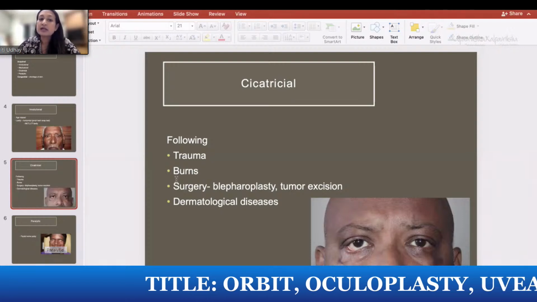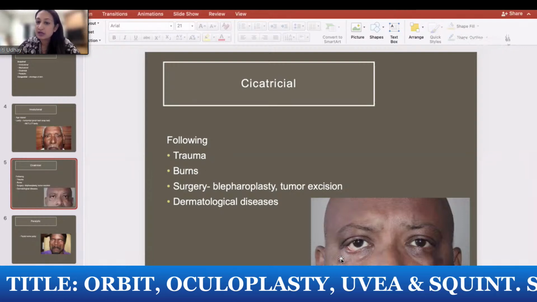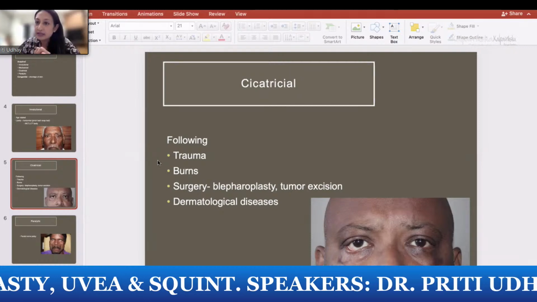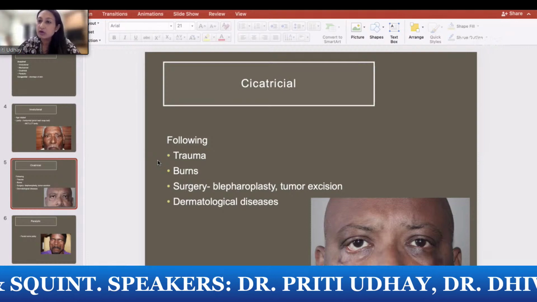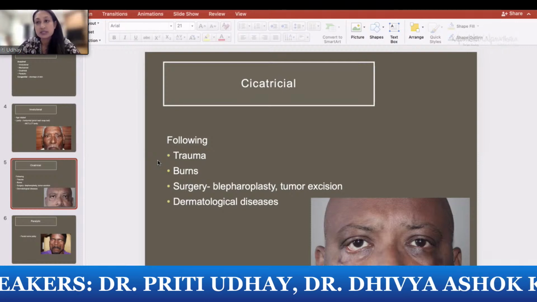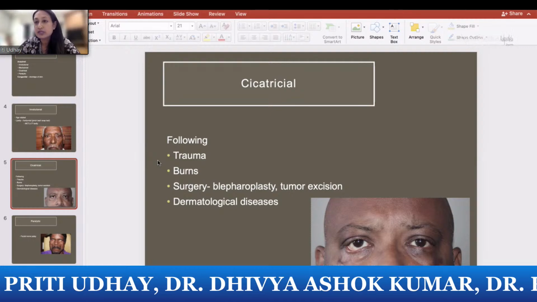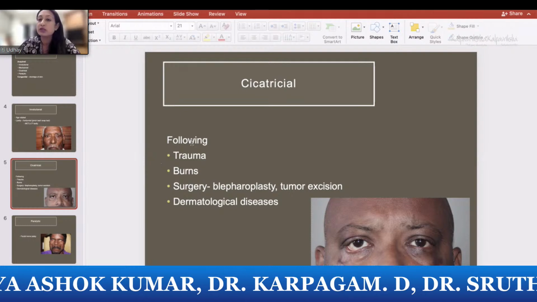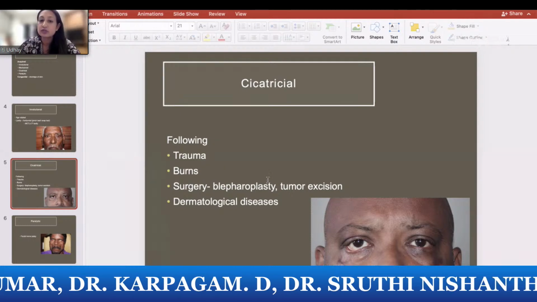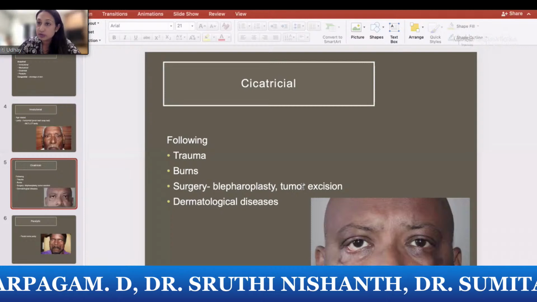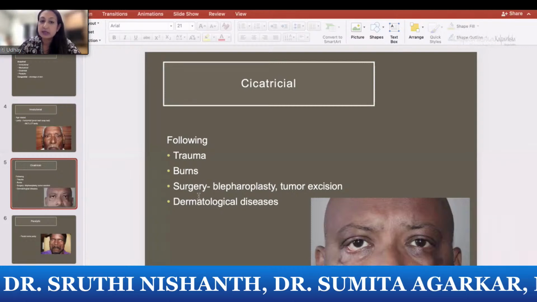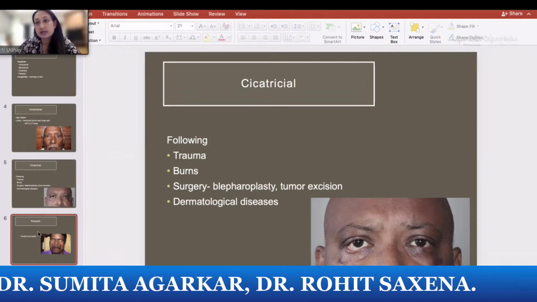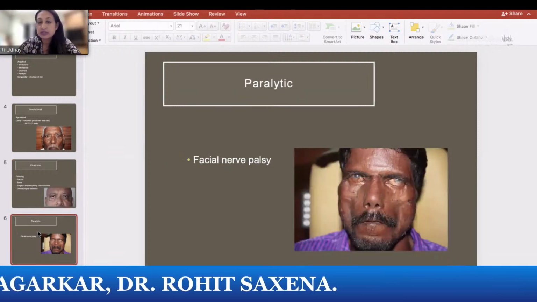Okay. Now this can be because of either trauma. So if you have a scar there, like in this patient, you can have an ectropion, or that anterior lamella can be shortened because of burns or because of previous surgery, like blepharoplasty. This is very commonly seen when blepharoplasty is done with a transcutaneous approach. Therefore, now we mostly do blepharoplasties with a transconjunctival approach. It can also happen following tumor excisions in the anterior lamella. And it can be seen because of dermatological diseases which cause scarring of the skin and the orbicularis.